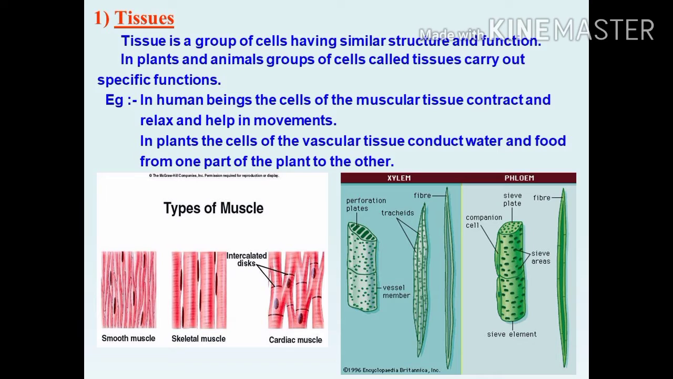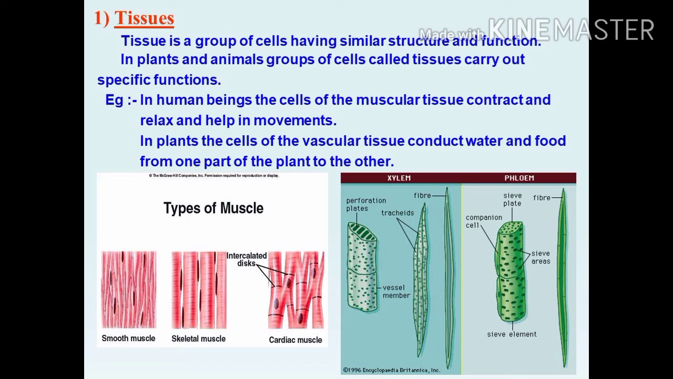Let's see the definition of tissue. What is tissue? Tissue is a group of cells having similar structure and function. A number of cells combined to form a tissue. They are similar in structure and function. In plants and animals, groups of cells called tissue carry out specific functions. Each group has one function.